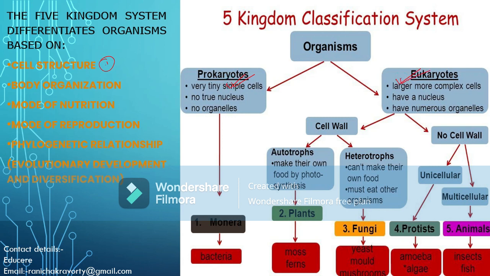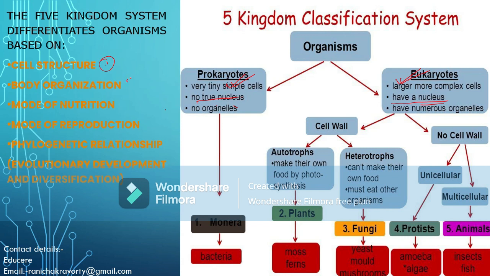Now, what are prokaryotes and eukaryotes? Prokaryotes are those primitive cells which do not have a true nucleus. What do you mean by true nucleus? A true nucleus is a nucleus which is enveloped by a nuclear membrane. Those organisms which do not have a membrane-bound nucleus are known as prokaryotes. What are eukaryotes? Eukaryotes are those organisms which have a true nucleus or membrane-bound nucleus.